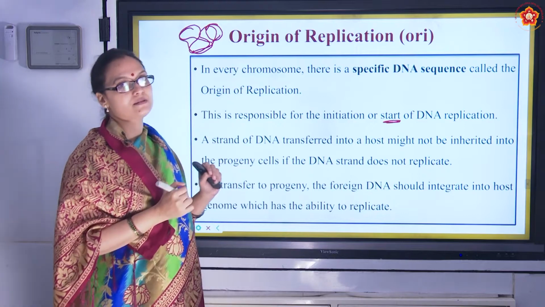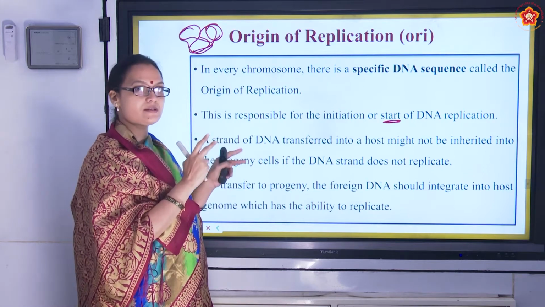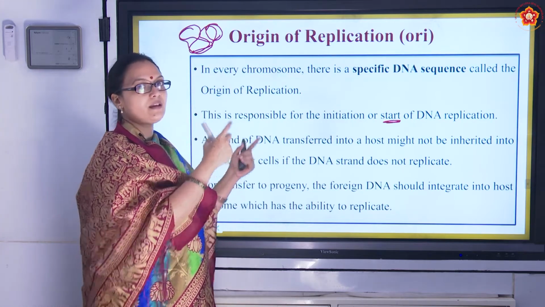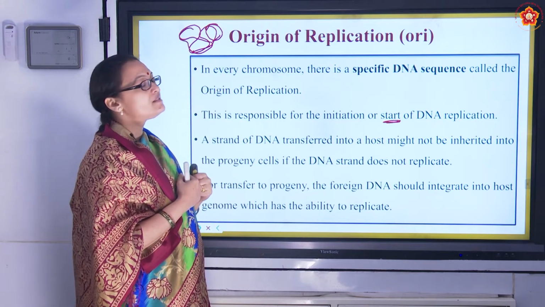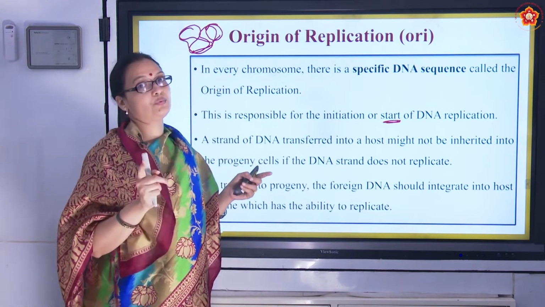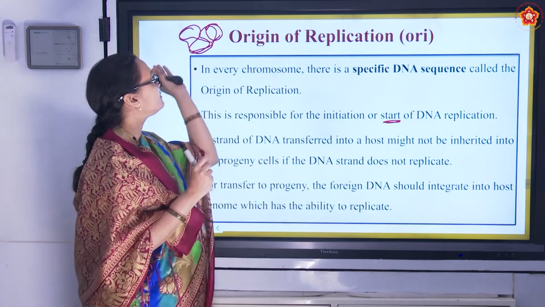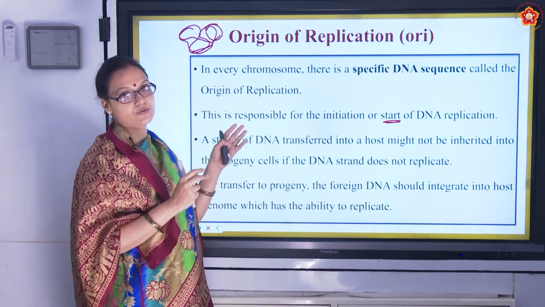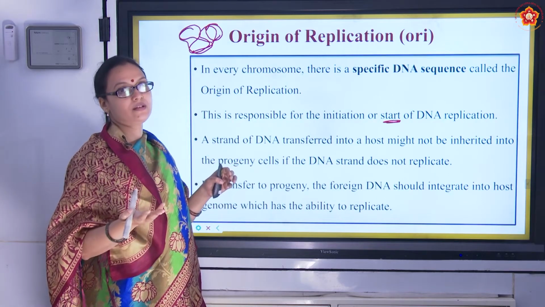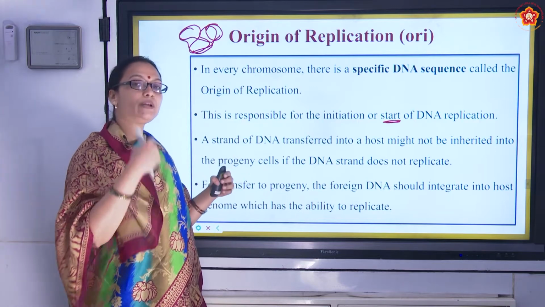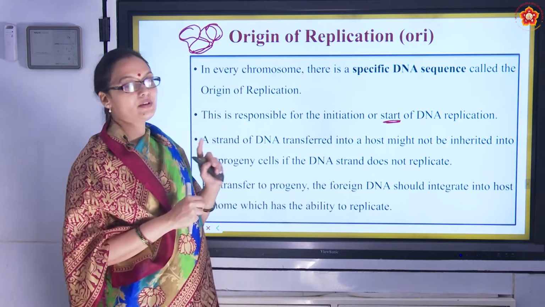So why are we talking about it? First, we have cut the DNA, right? So how did we cut? We used the restriction enzymes and made a cut. Now this DNA we take and we put it in the host cell. So where do we put it? We put it in the chromosome. Do we put it anywhere and everywhere? No. We should put it in the origin of replication site only. If it is put in other parts of the chromosome, it doesn't replicate. Then it doesn't pass on to the progeny. If we want it to replicate and go into the further progeny, then it has to be put in the origin of replication.